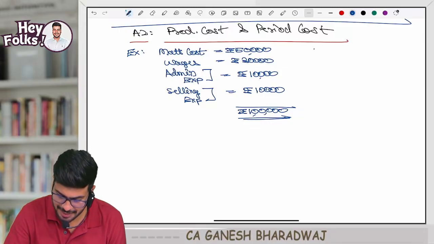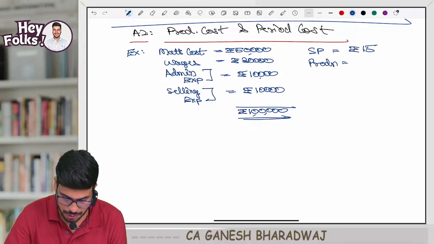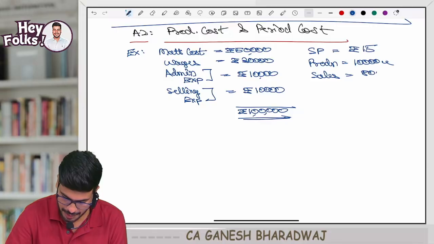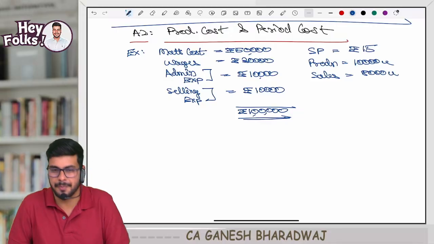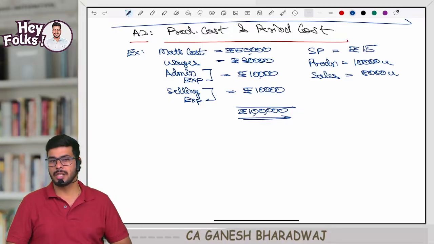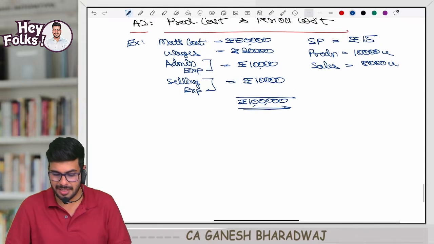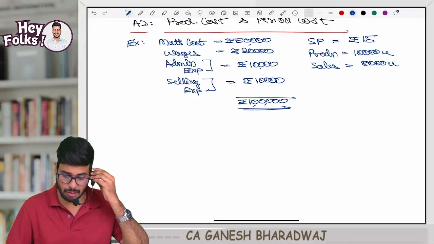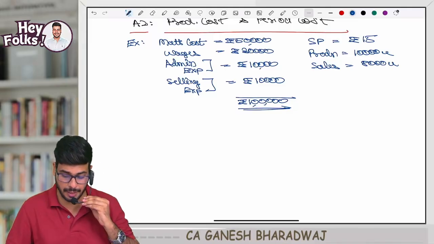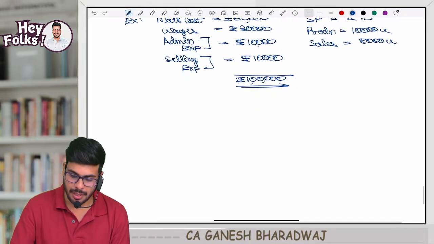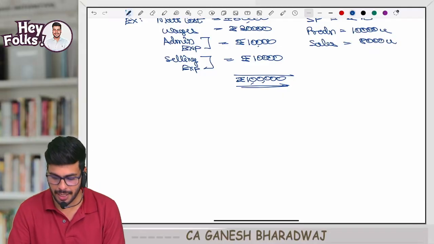Now, let us say the selling price is going to be rupees 15. Let's say the production is going to be 10,000 units, and then sales is going to be, let's say, 8,000 units. Yeah, this is the data. Okay, note it down, everyone. Yes. Now, sir, what is this, sir? Material cost, wage cost, some admin expenses, selling expenses, and all. What is this? Guys, slowly we are entering into the technicalities of this subject.